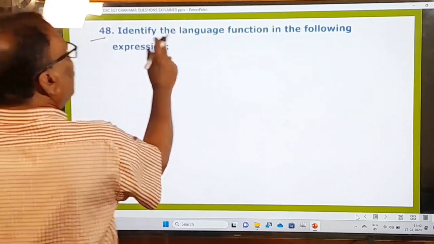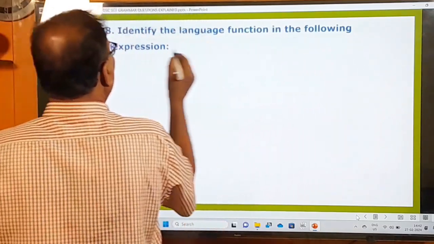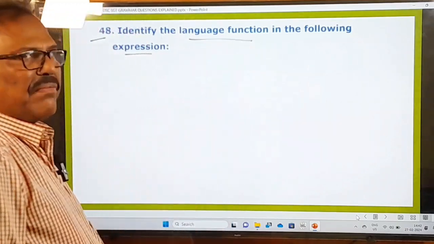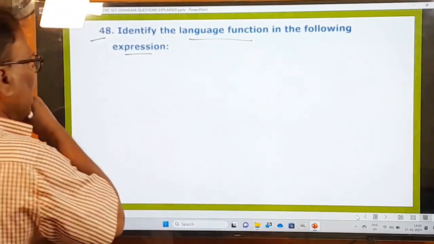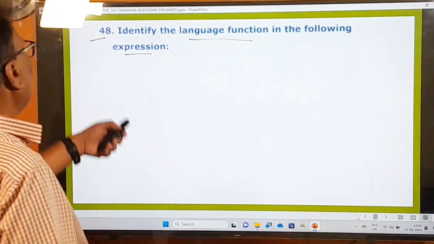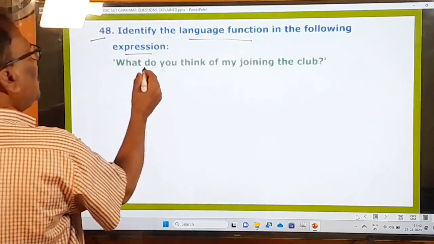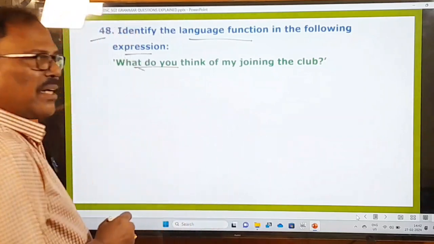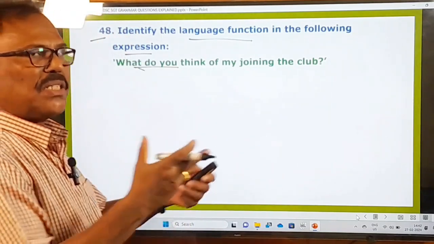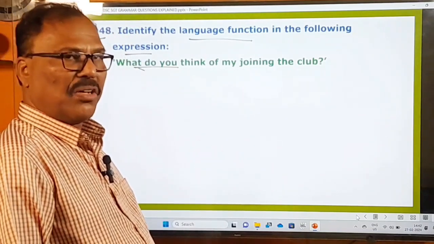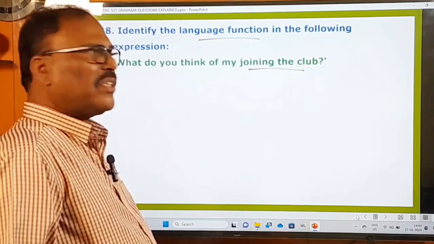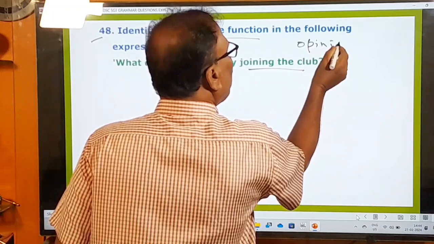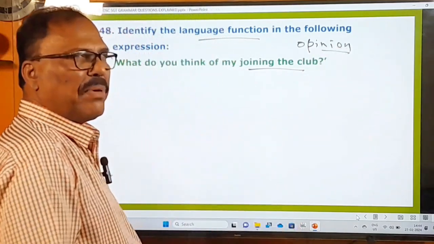48th one is there. Identify the language function in the following expression. You are asked to find out the language function of the following expression. What is the expression given? Let us look at the options. What do you think of my joining the club? He is asking his friend, hello, what do you think of my joining the club? What are you doing here? You are seeking somebody's opinion.